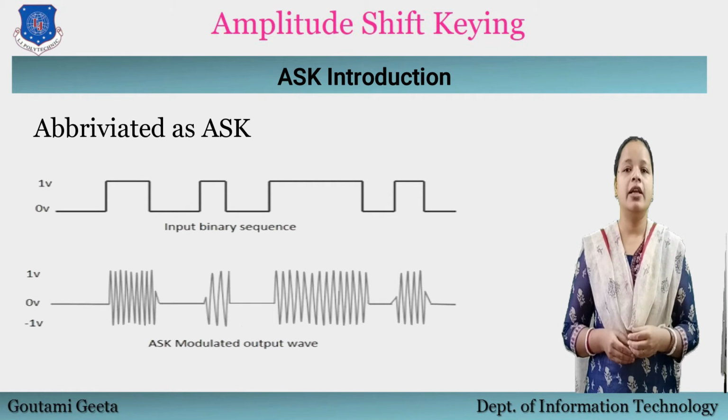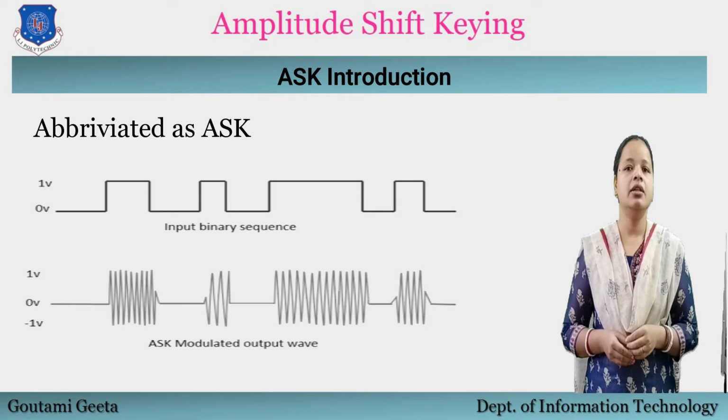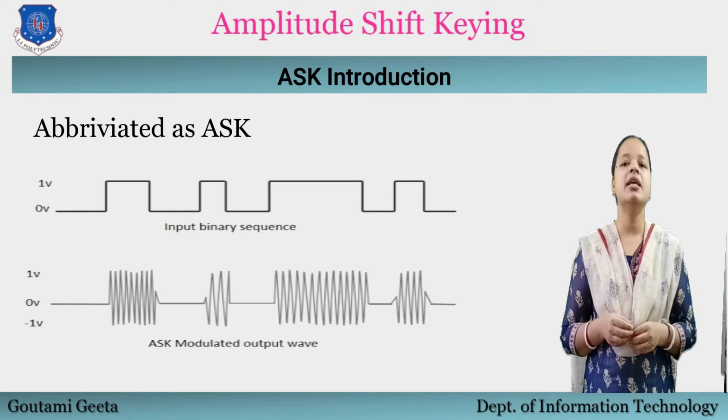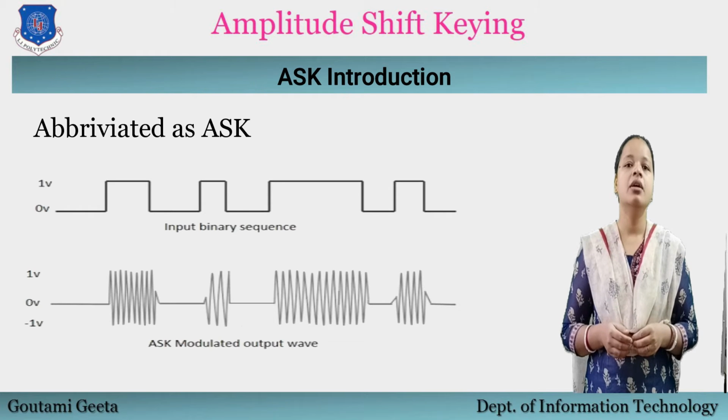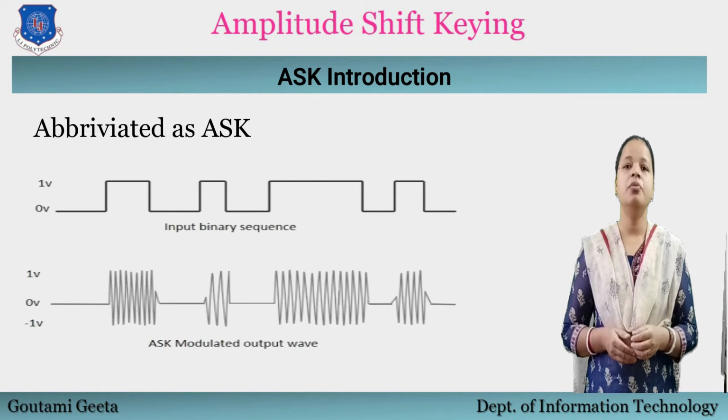If the signal value is 1, then the carrier signal will be transmitted. Otherwise, a signal value of 0 will be transmitted. In other words, ASK is implemented by changing the amplitude of a carrier signal to reflect amplitude levels in the digital signal.